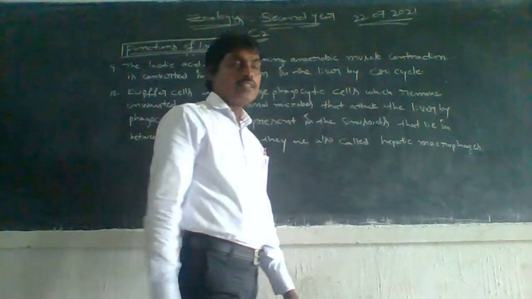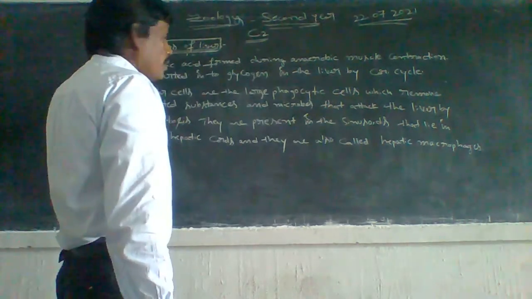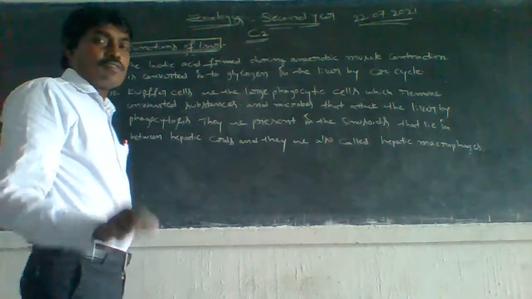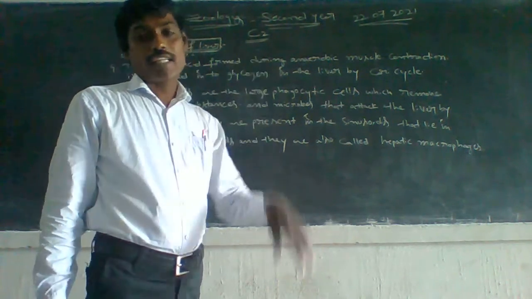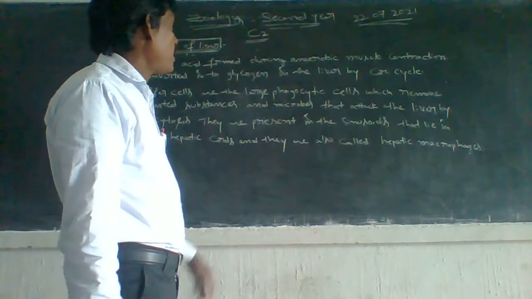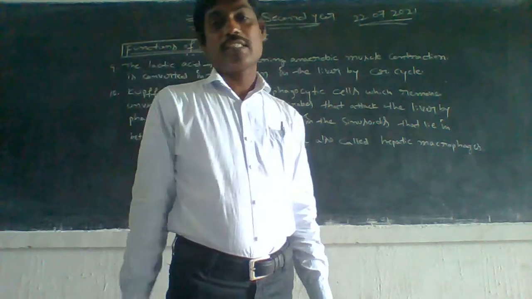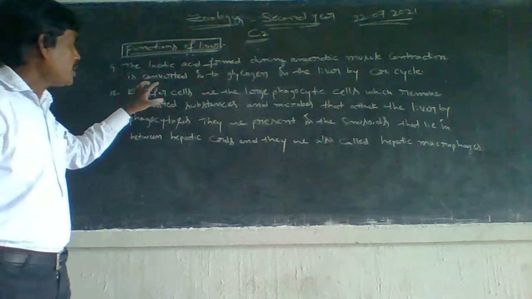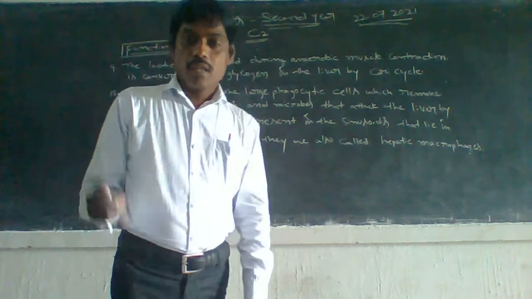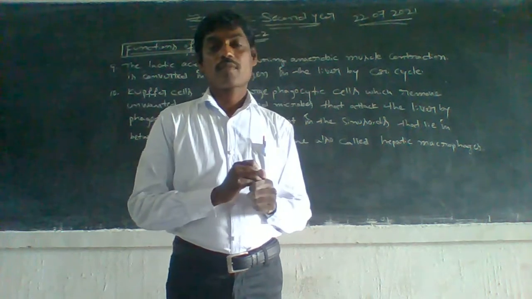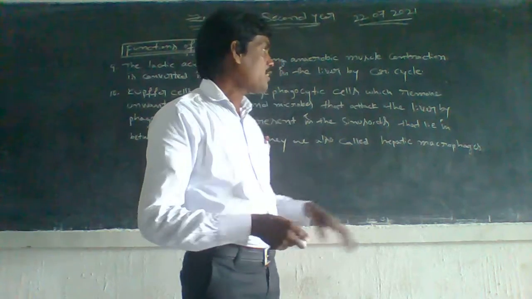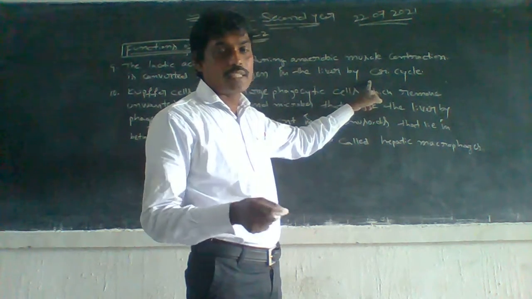Okay. Next one, ninth point. The lactic acid formed during anaerobic muscle contraction is converted into glycogen in the liver by the Cori cycle. Glucose is converted to glycogen, and glycogen is converted to glucose. This cycle is called the Cori cycle.